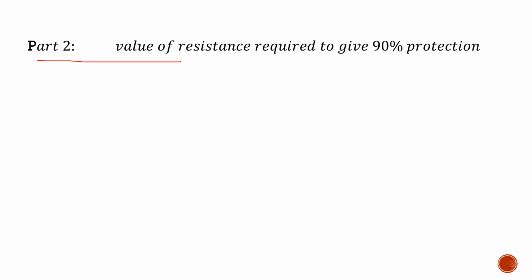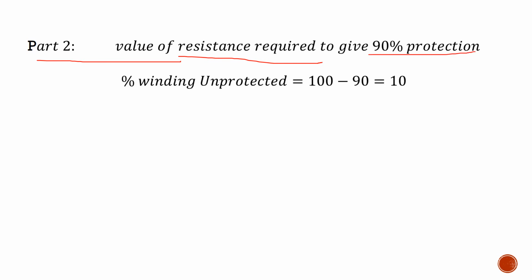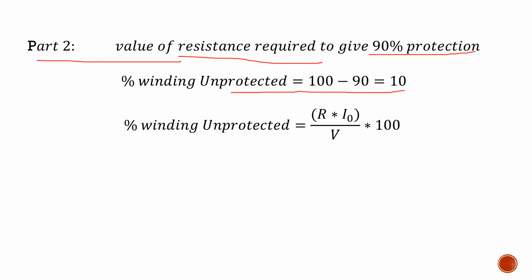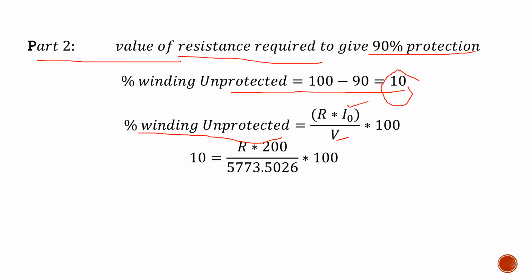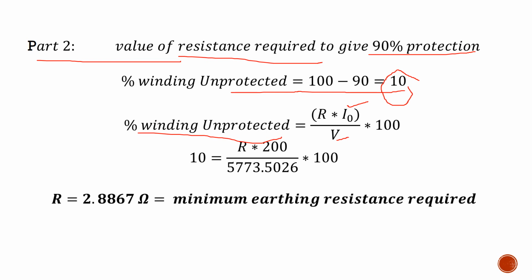Part 2, where we are asked the value of resistance required to give 90% protection. So the percentage of winding that is unprotected will be 10%. Putting this value in the equation, we have already calculated the value of I naught and V. We need to find out R. Percentage of the winding unprotected is 10. Putting all these values in the equation, the value of R comes out to be 2.8867 ohm. Approximately 3 ohm is the value of resistance required to give 90% protection.